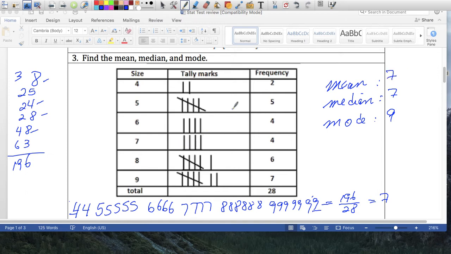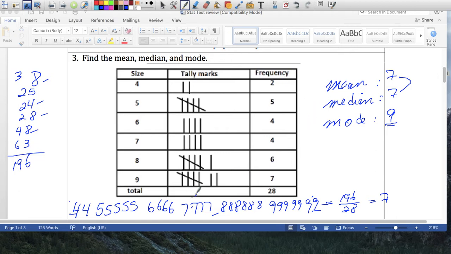Okay, the question that follows right under this says, which measure of central tendency best describes this data? Well, it's definitely not the mode, although it shows up the most. It's not the best descriptor here for this data. It's either going to be the mean or the median, because most numbers are closer to 7 instead of closer to 9. So that would be the measure of central tendency that best describes it. Either of these two works out the best. Okay.